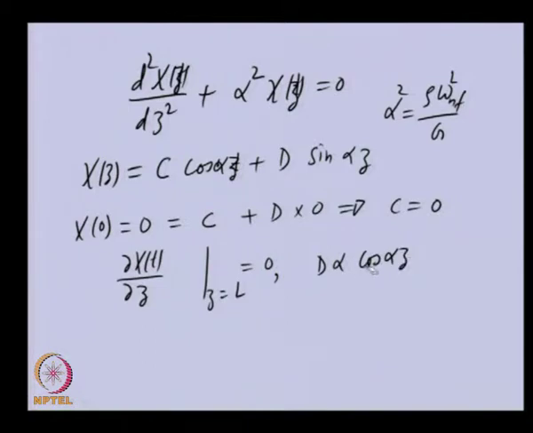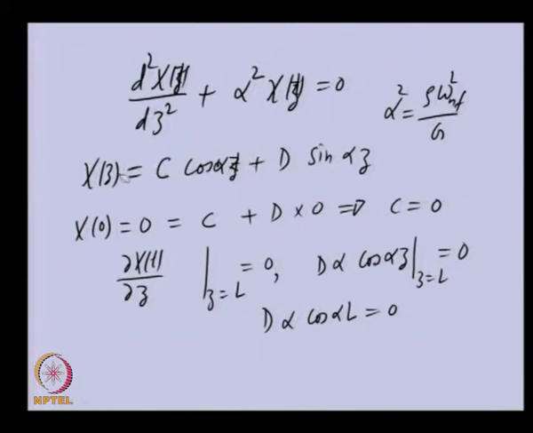So this is the derivative of this particular term, and at z is equal to L, this quantity is 0. So if we substitute d alpha cos, instead of z we write L, is equal to 0. So you can see either d is 0, then the whole motion will be 0, because c is already 0.